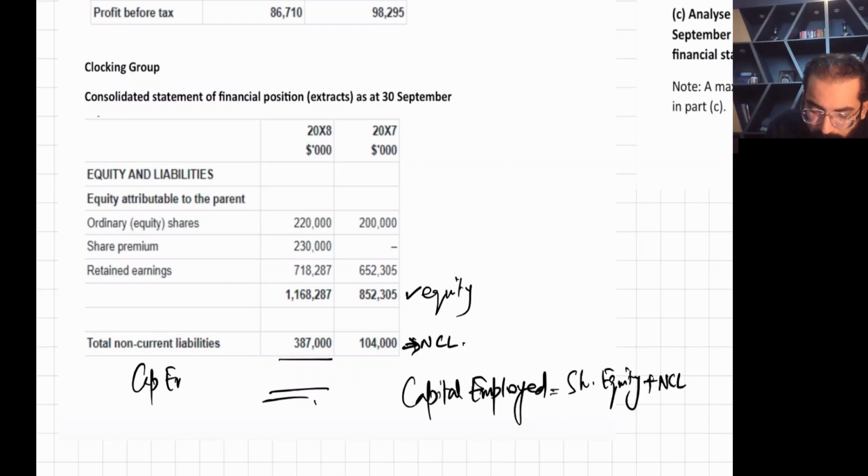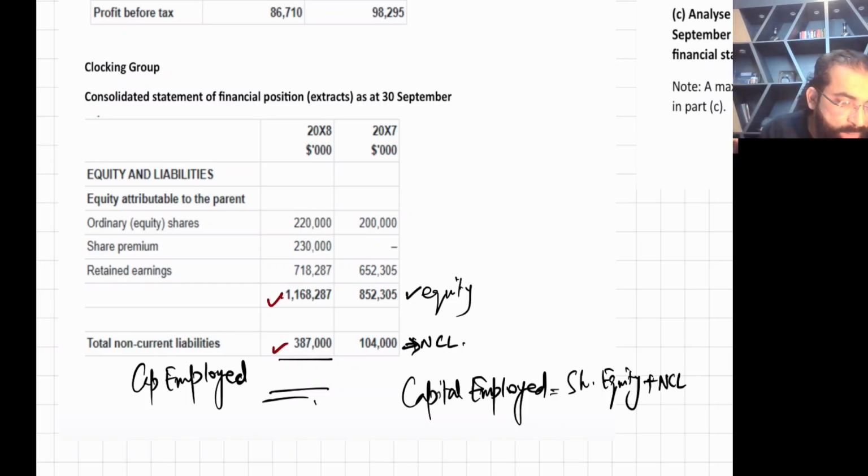Capital employed for 2008: this is your shareholder equity and this is your non-current liability. So 1168 plus 387, 287 plus 387, if you add these two, this total will be your capital employed.